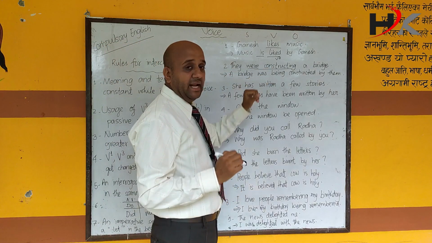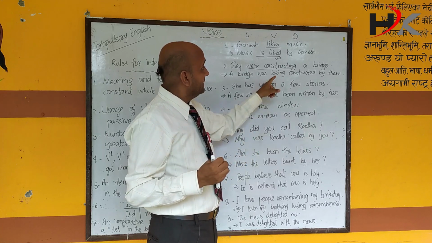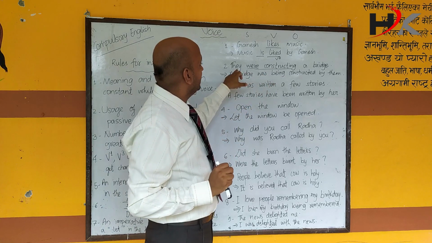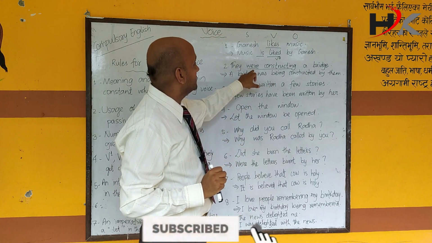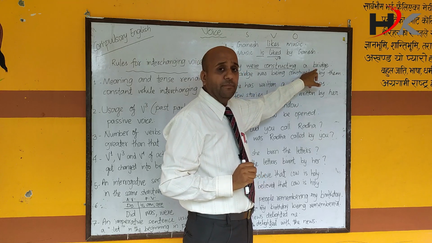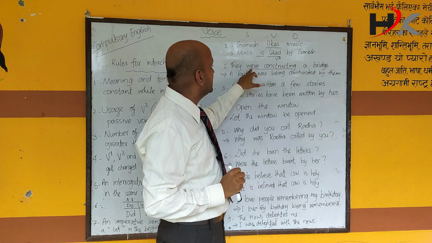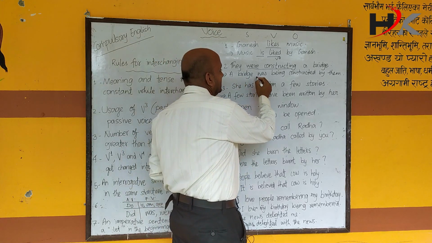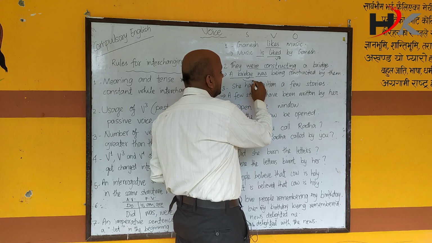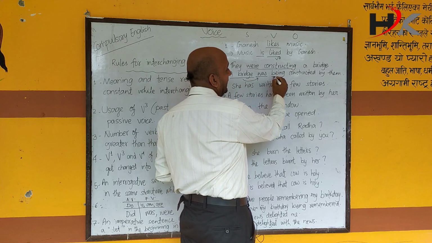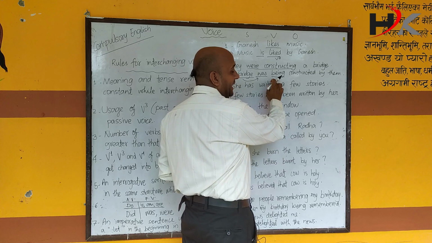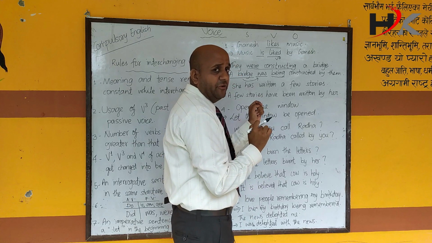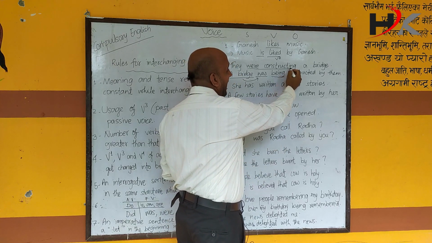They were constructing. There are two verbs, now we need three verbs. There is ing verb, therefore we need being. So, they is plural, therefore there is were. A bridge, the object is singular. Now we change this were into was. A bridge was. Was because this bridge is singular. Being, you get a new word here, a word that has not been used anywhere in active voice. Then where do you get this from? We get this being from this ing.